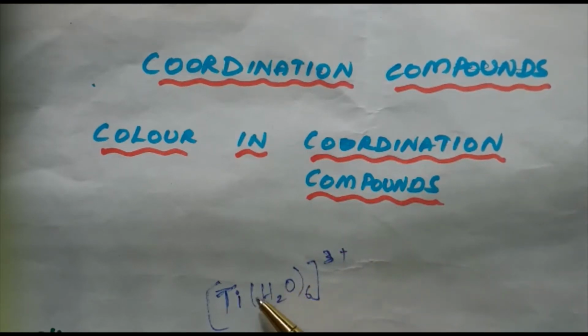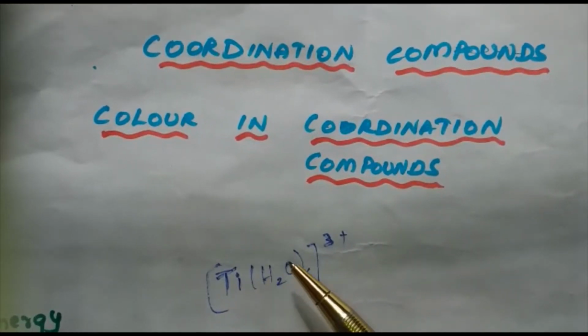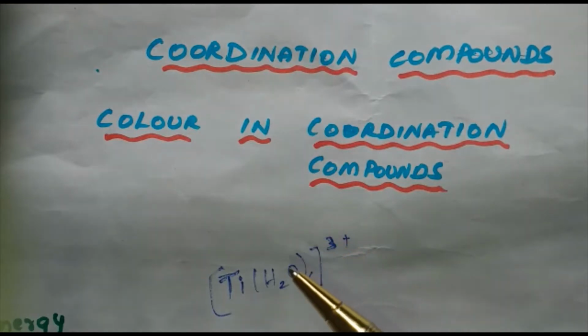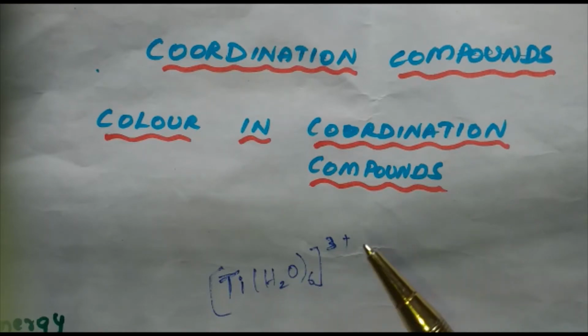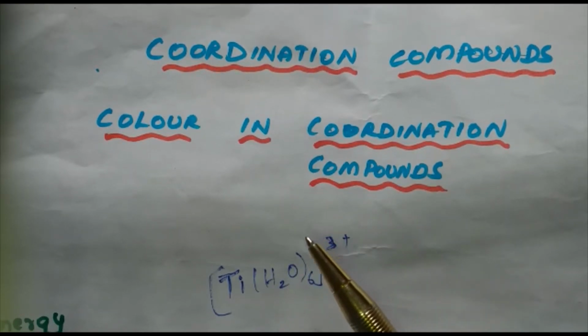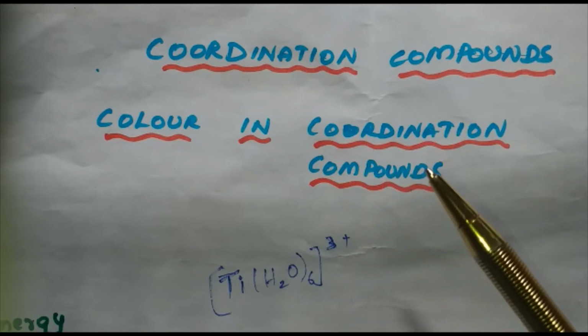Here the electronic configuration for Ti3+ is found to be 3d1. The color of complexes can be explained based on crystal field theory. We all know that [Ti(H2O)6]3+ is an octahedral complex. So according to crystal field theory, we all know the octahedral splitting also. t2g will be the lower level and eg will be the upper level.